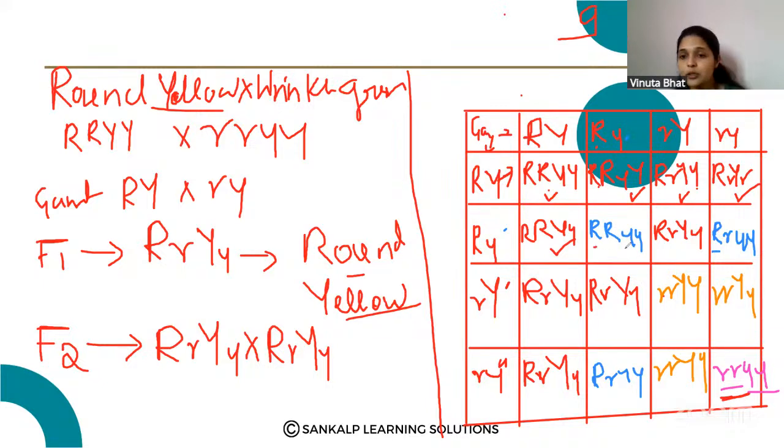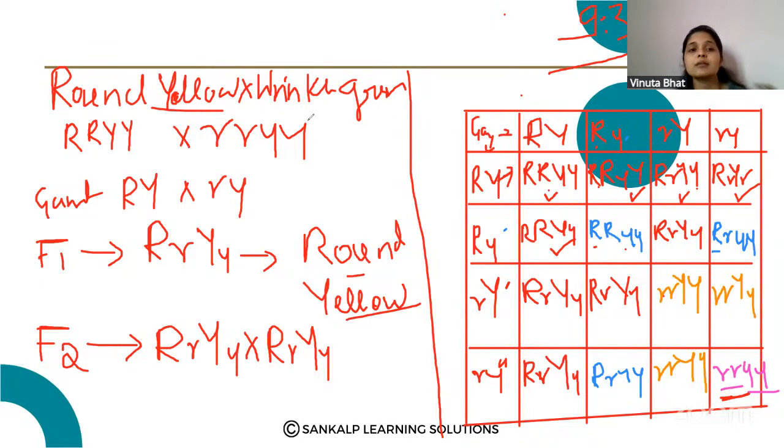And here round but green color seed producing plants. So that is 3 round green color seed. So in blue color you can see round, capital R is there but only small y is there, right? So round but small y is there. So green color seed producing plant. Then see the yellow color, they are wrinkled but yellow color seed producing plant. So they are also 3. So here we can say that not only round yellow color seeds, wrinkled green seeds are produced.